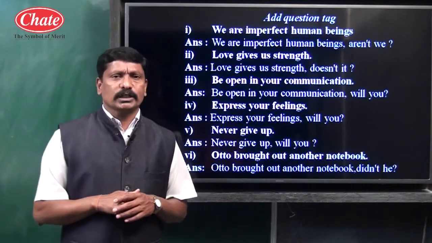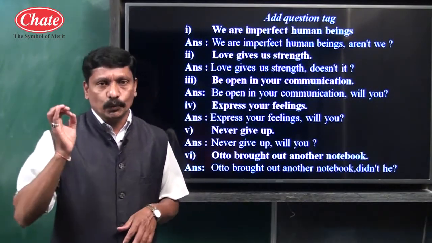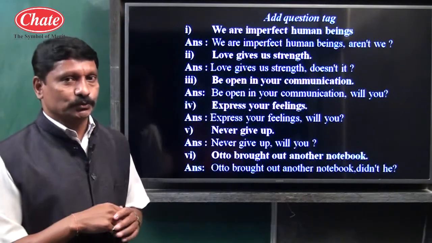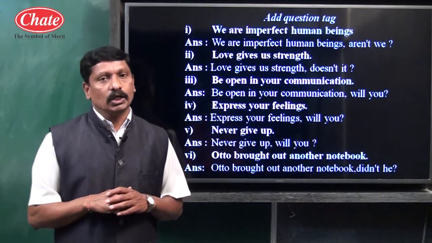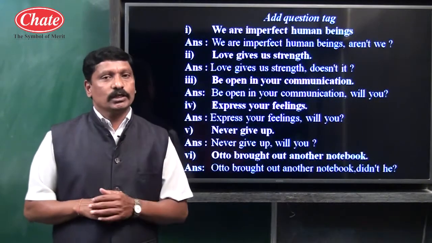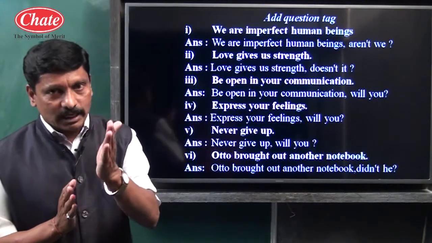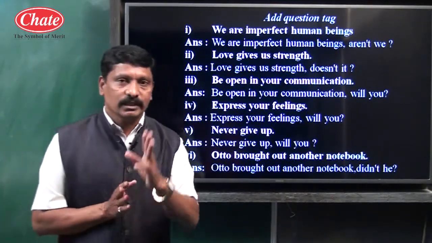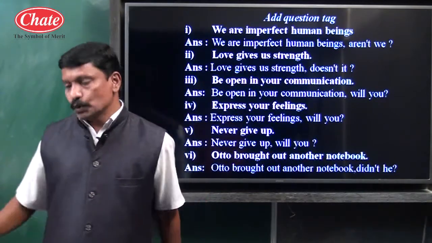And for imperative type of sentence, children, we have to use will you or won't you. And for assertive type of sentence, three things are needed to add a question tag. Number one, for a noun, use a pronoun.